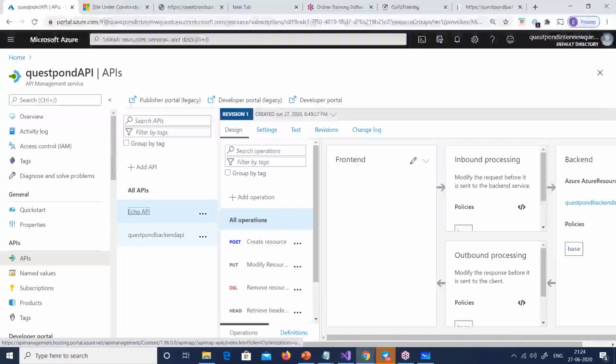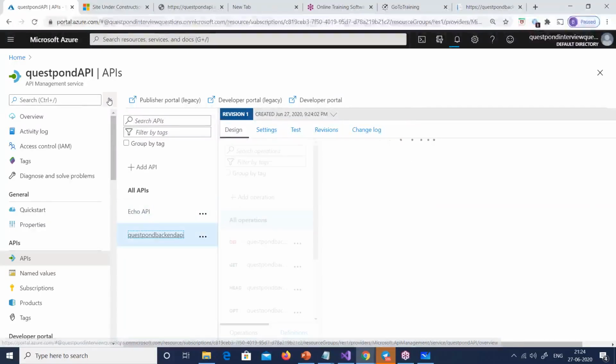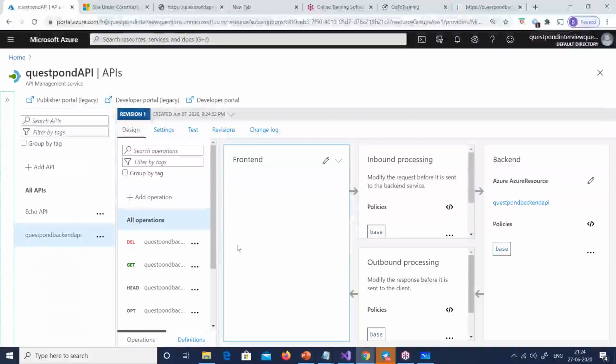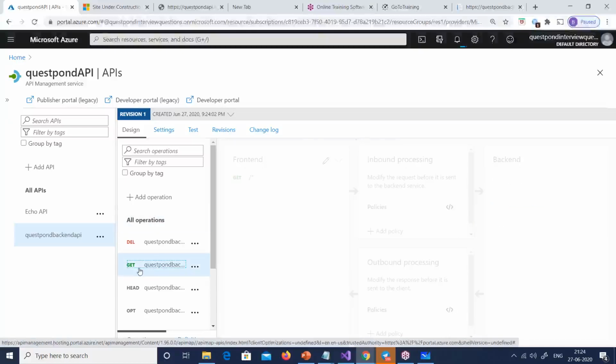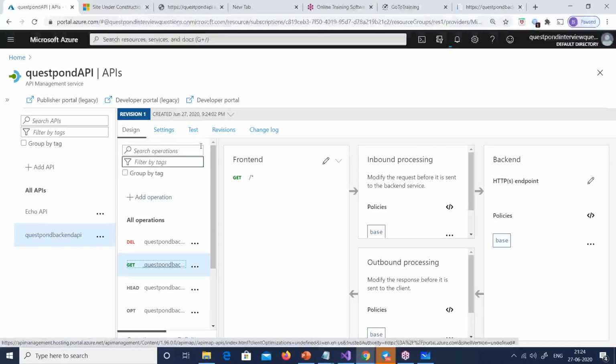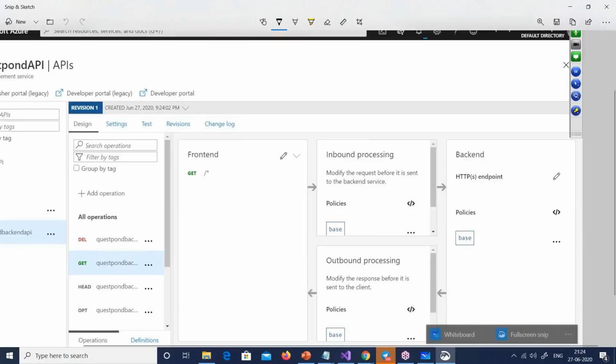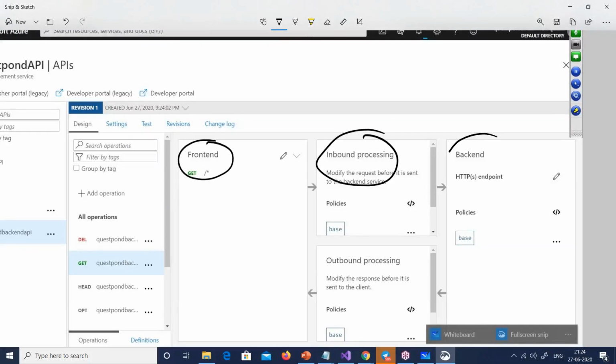One is an Echo API which it had given, and one is a backend API, right? Now I want to test this. So maybe I can hit this get out here. You can see I'm hitting the get request, and there is a small menu of test. Now when I hit this get, you can see at the right hand side front end, inbound processing, your backend API endpoint, and outbound processing.